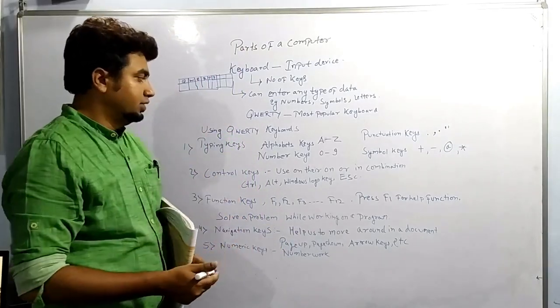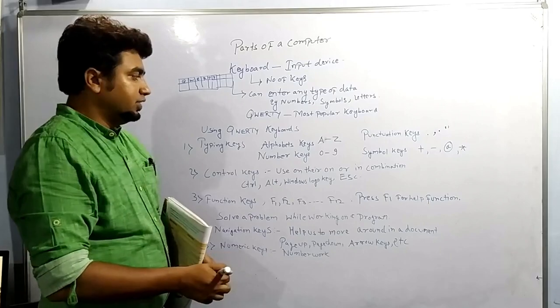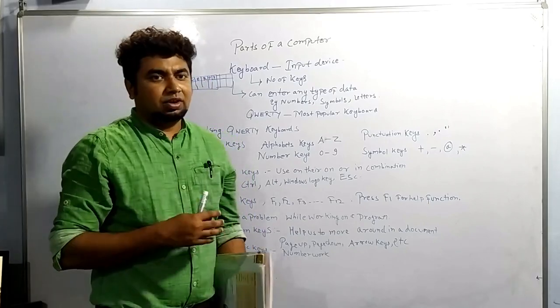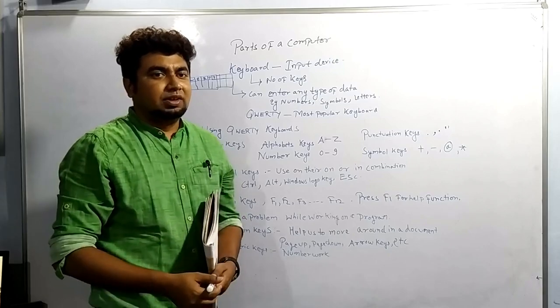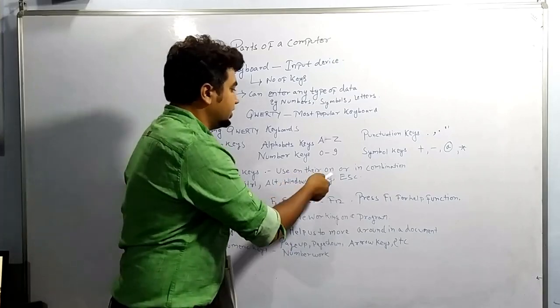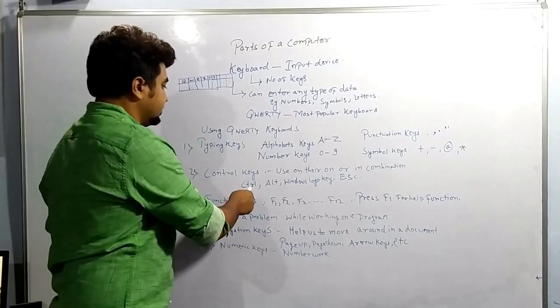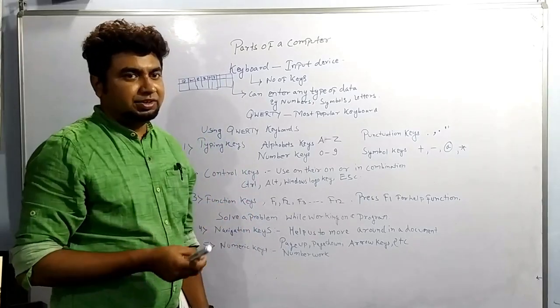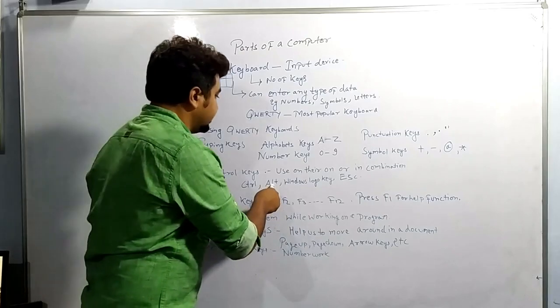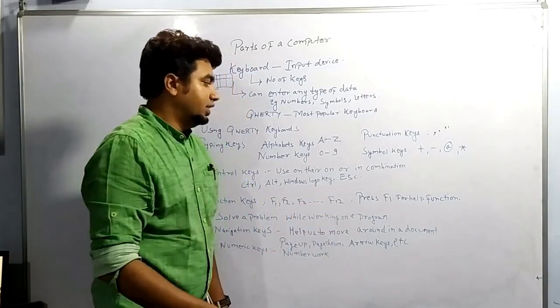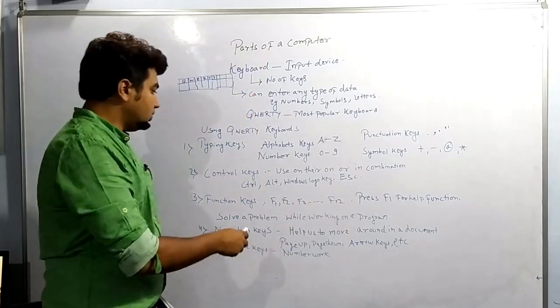Control keys. What do control keys do? They control some action or do some action, used on their own or in combination. So there are some control keys. CTRL, you will find CTRL keys. Alt key is there. Alt is alternate. Windows logo key. Escape key.